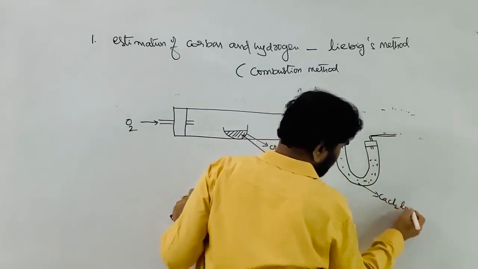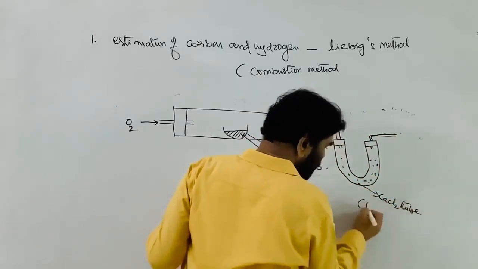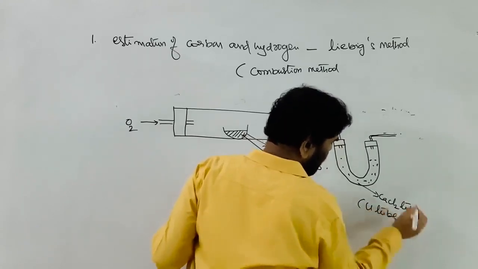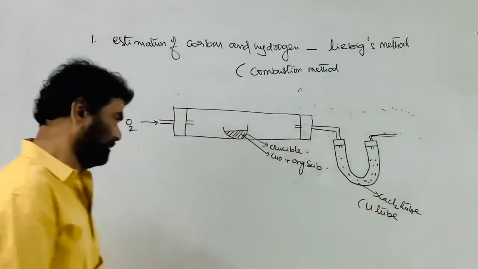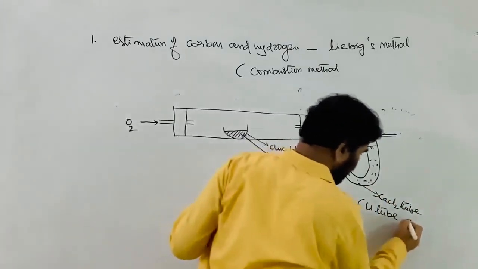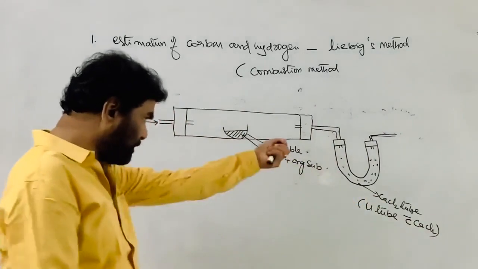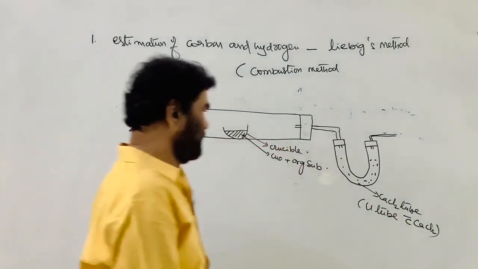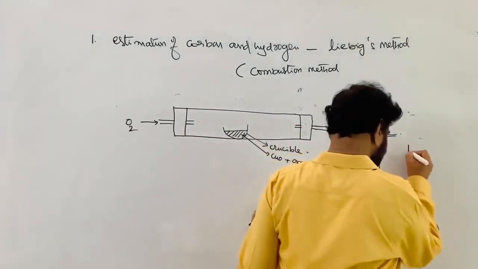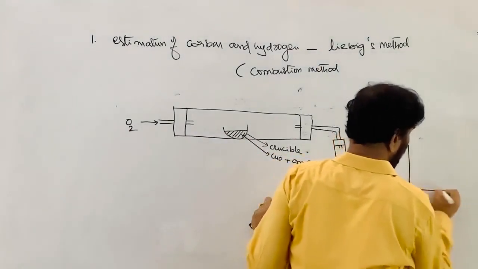Then there is a calcium chloride tube or U-tube containing calcium chloride to absorb the moisture H2O. Then it is sent into another container.